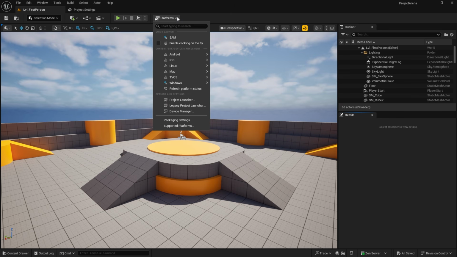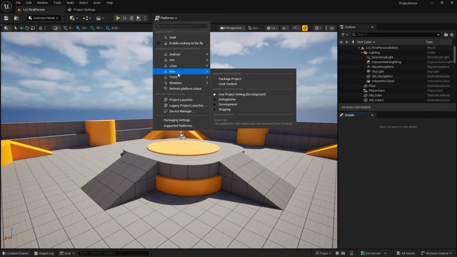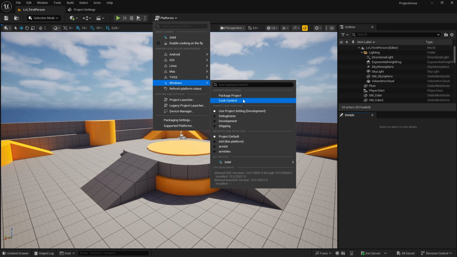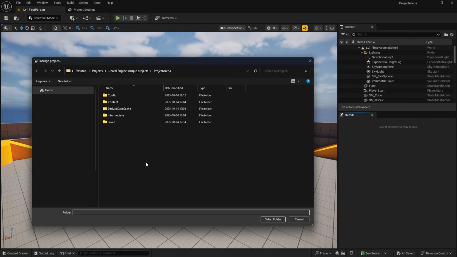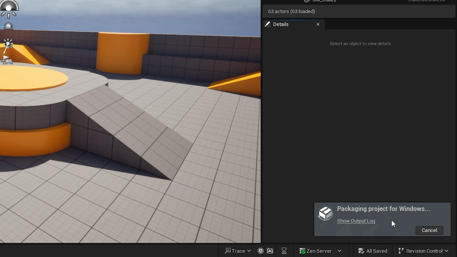Let's click the Platforms menu again in the main toolbar of the editor. For the purposes of this tutorial, we'll select Windows. In the menu, under Binary Configuration, verify that Use Project Setting Development is selected. Under Content Management, let's click Package Project. Here, we'll choose or create a folder to use as the staging directory. This will be the location on your computer where the project's packaged files will be saved. Once the process has begun, a pop-up dialog will appear which should say Packaging Project for the selected platform. In our case, that will be Windows.